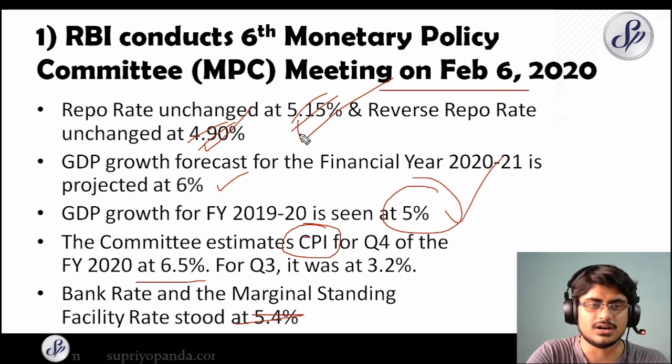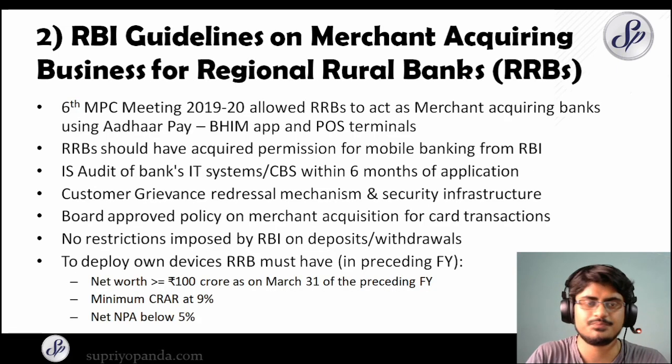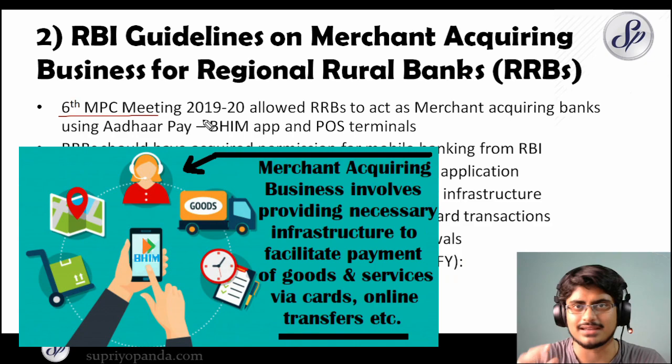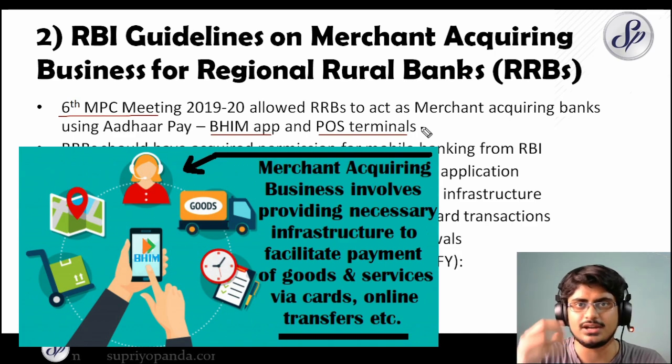So let's move to the next one, number 2. RBI guidelines on merchant acquiring business for regional rural banks, RRBs. This is very important, because in the 6th MPC meeting, the RRBs were allowed to act as merchant acquiring banks using the Aadhaar Pay, the BHIM app, and the point of sale terminals. So right now the regional rural banks can act as merchant acquiring banks. They can go ahead and enter into this business.